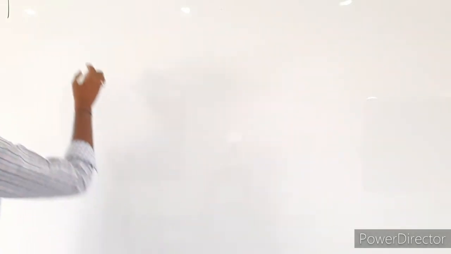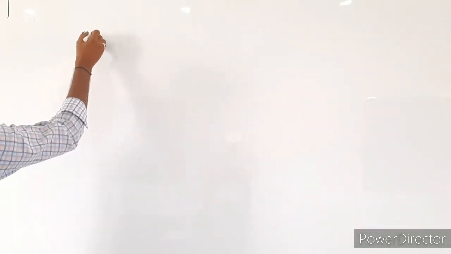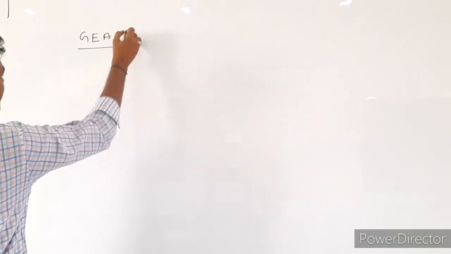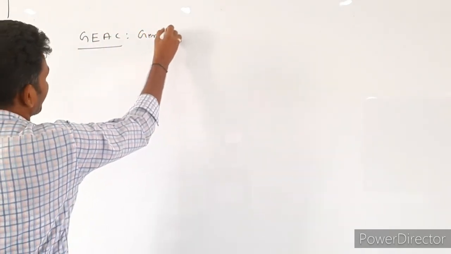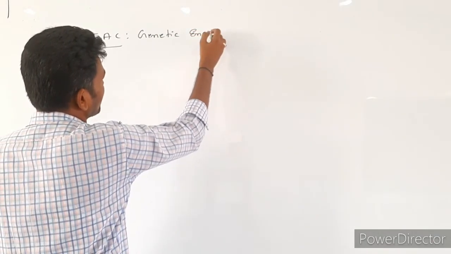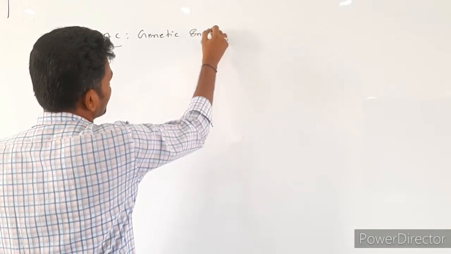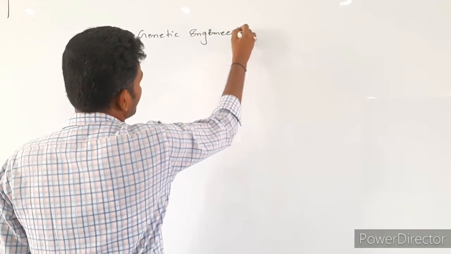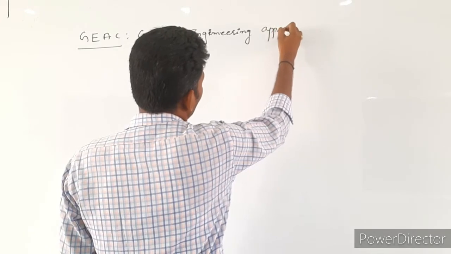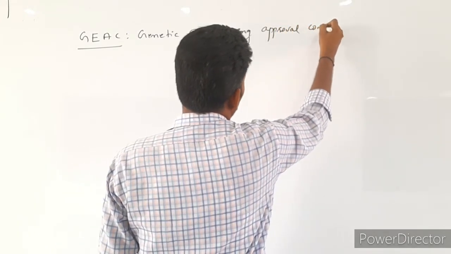So further, in India, the Genetic Engineering Approval Committee, GEAC.